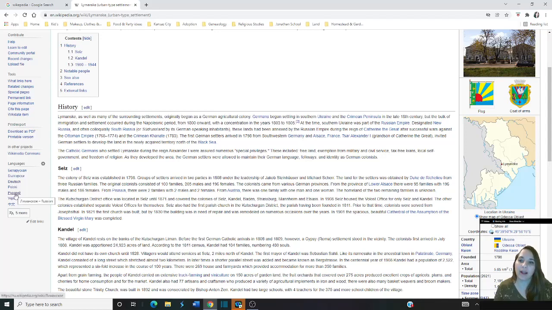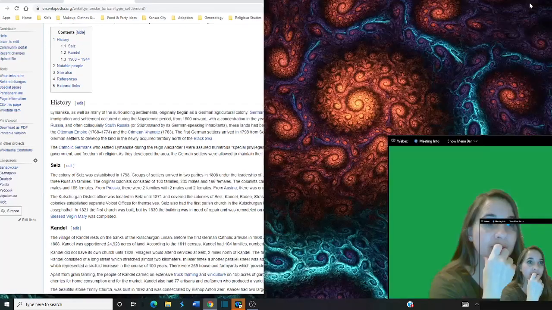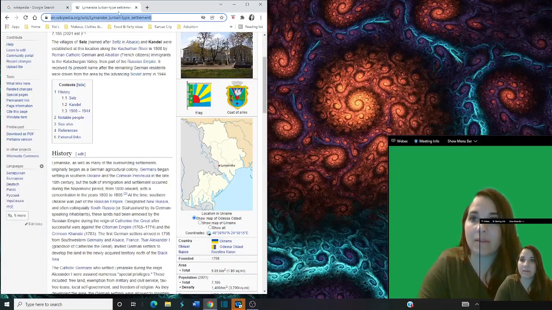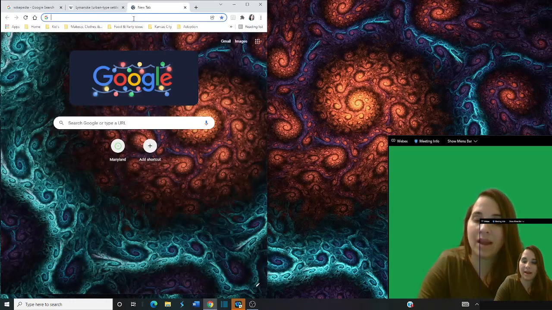So let's go ahead and highlight back over this. It says Russian. I'm going to do one more thing. Okay, so I would click on that. But for comparison purposes, and you're going to want to do this too, when you're first doing it, do it this way, because there's a reason for it. So I'm going to make the screen smaller so I can compare this to the Russian version of the same page. That's what I'm trying to show you. So I'm going to make this smaller, and I'm going to copy this, and I'm going to paste it.